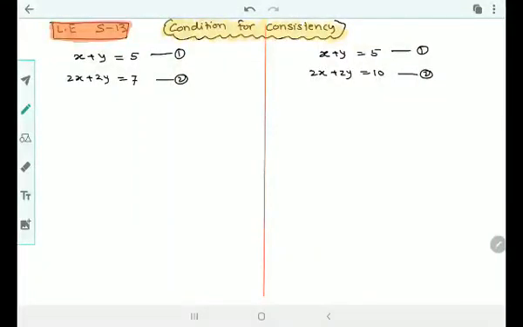Hi, good morning everyone. I welcome you to linear equation session number 13. This is the last session of linear equation, where we are going to learn the condition for consistency. It's a concept understanding session, so you only have to understand, but we need some work, so keep your rough sheet ready with you.